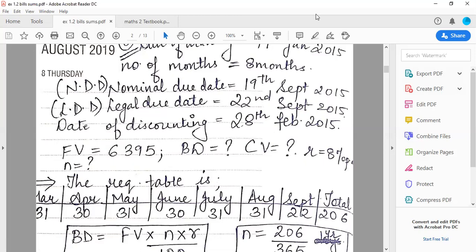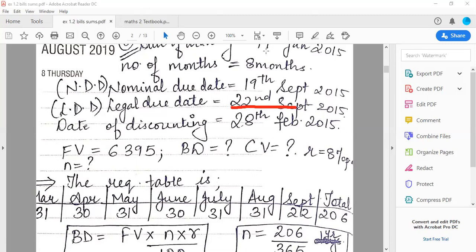But when September's turn came, I have only taken 22 days. The reason is that it is my final destination. I cannot go beyond that. Okay? So once I've made the table, then you can add it. You will get the total 206 days.